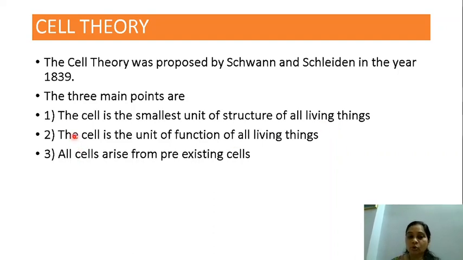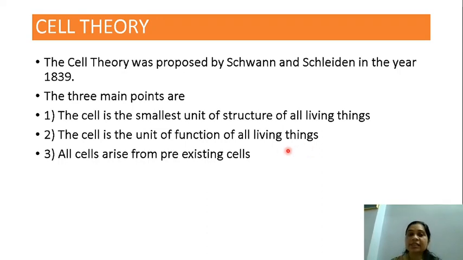The second one follows it. The cell is a unit of function of all living things. That means that a cell has a particular function. The cells of your nose have a particular function. The cells of your legs have a particular function. The cells in your hands have a particular function. So the cell is a unit of function. Did you get that? Okay.